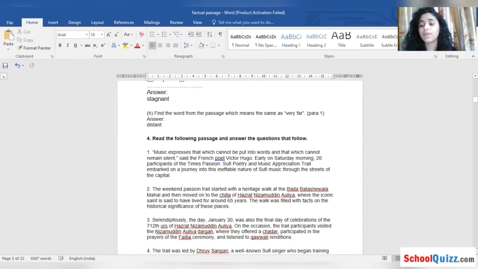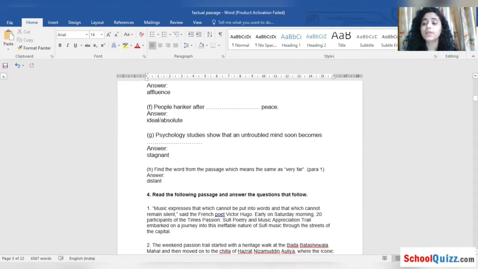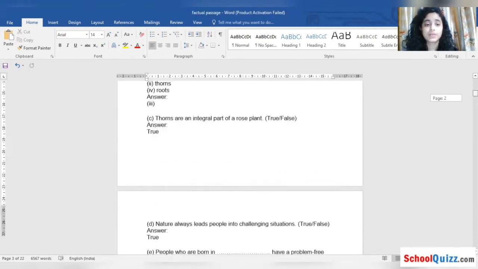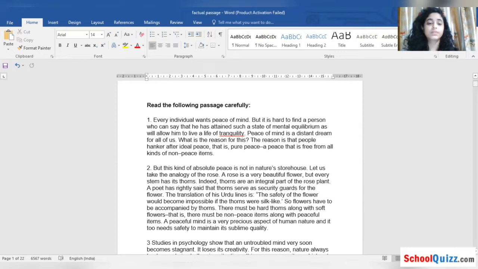Okay. So I hope we have read the passage now. We're going above and we'll see what passage. Read the following passage carefully. First, every individual wants peace of mind. Every living being wants what? Peace of mind, because peace of mind gives us what? Satisfaction, right? But it is hard to find a person who can say that he's attained such a state of